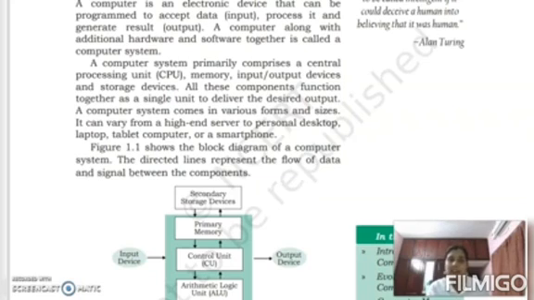Okay, so these are the main points about computer system. A computer system consists of both input and output devices. A computer system will process data and it will give output as a result. And computer contains both hardware and software.